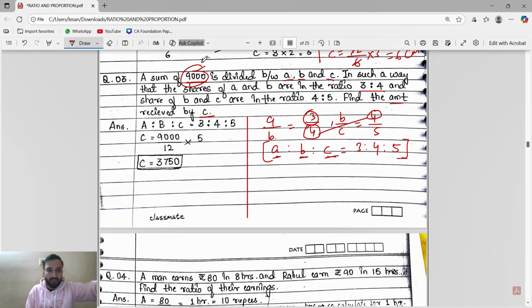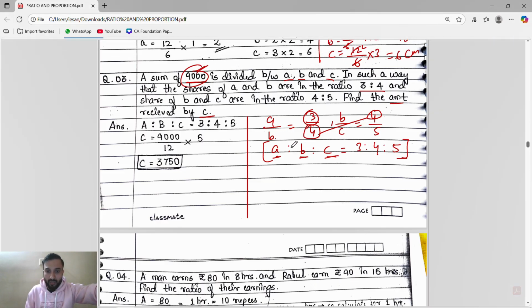The number is 9,000, it is in the ratio 3, 4, 5, but we have to find just the third part, the amount received by C. What is the formula? Given number divided by sum of ratios, 3 plus 4 is 7, plus 5 is 12, multiplied by the third ratio, 5.